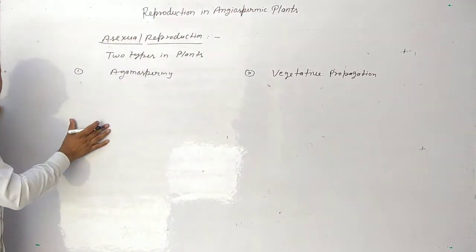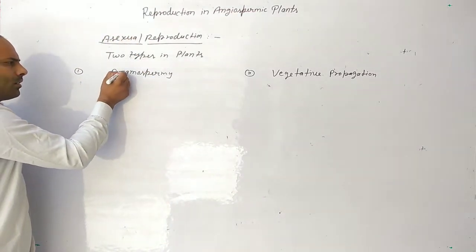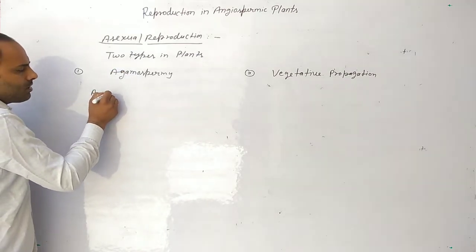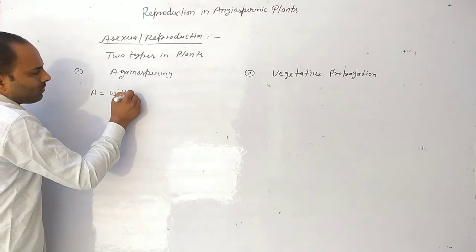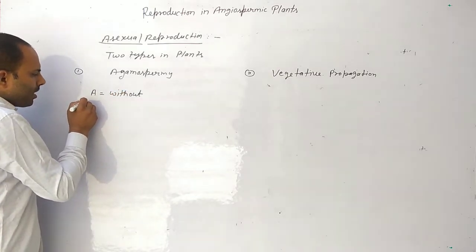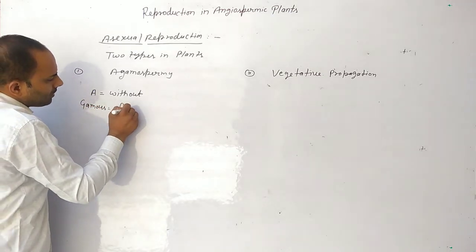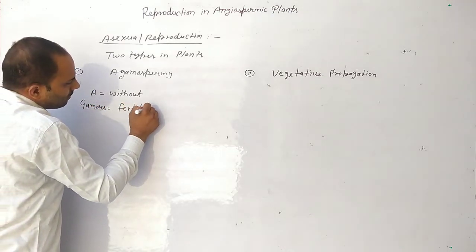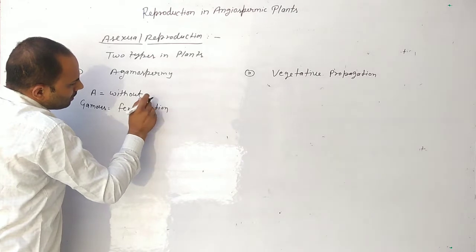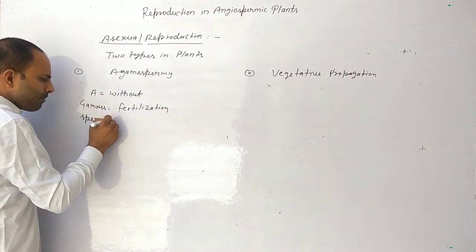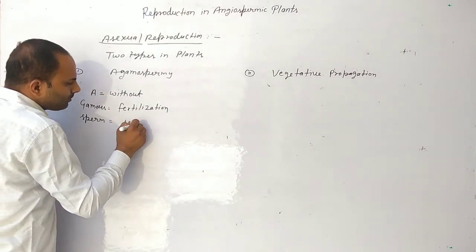First, agamospermy. In the term agamospermy, a means without, gamos means fertilization, and sperma means seed.